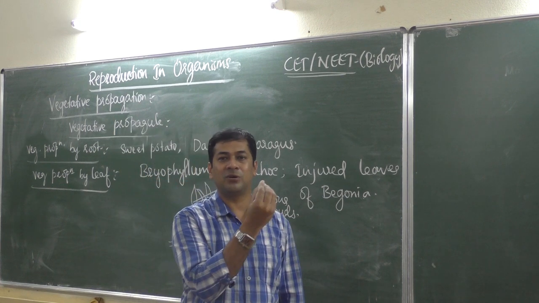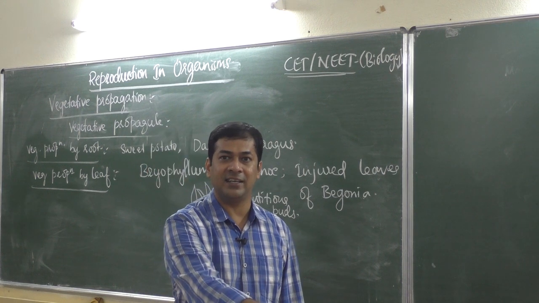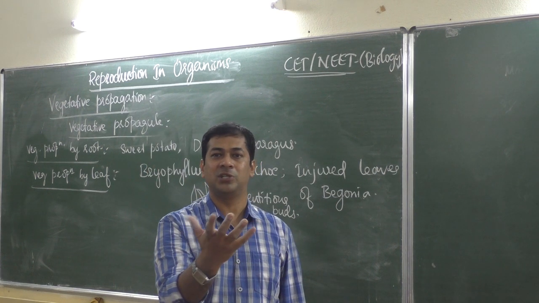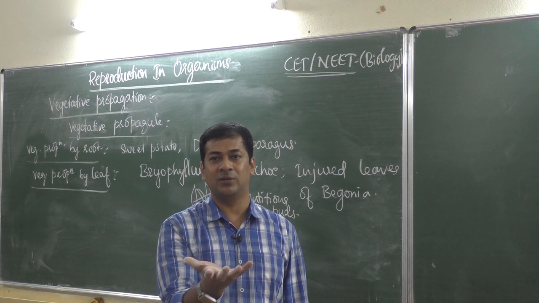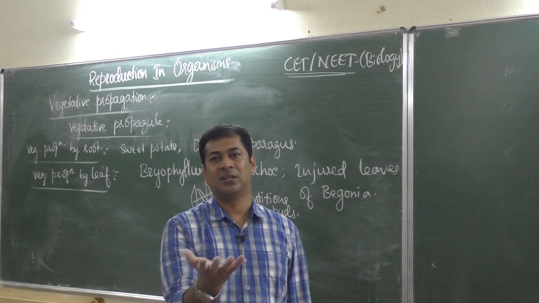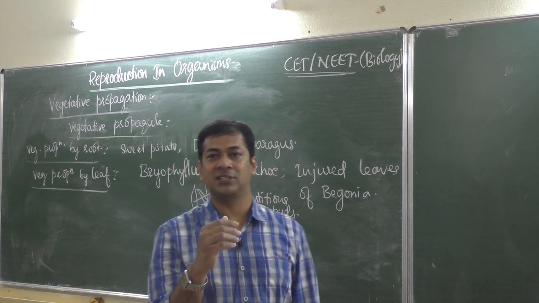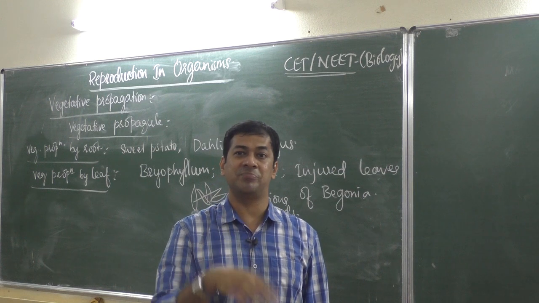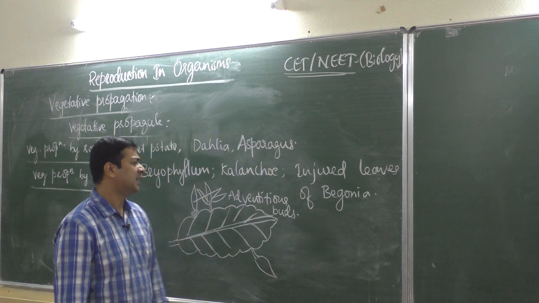If you simply throw an adventitious bud on tiles or granite, it doesn't produce a new plant, because soil is required, water is required, sunlight is required, carbon dioxide is required, oxygen is required. Carbon dioxide is required for photosynthesis, and oxygen is required for breathing or respiration in plants. So all these conditions are required, then only it produces a new plant.